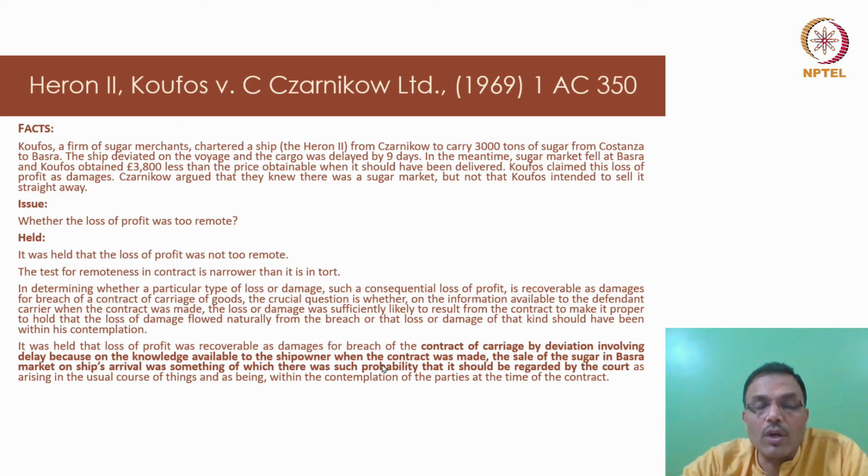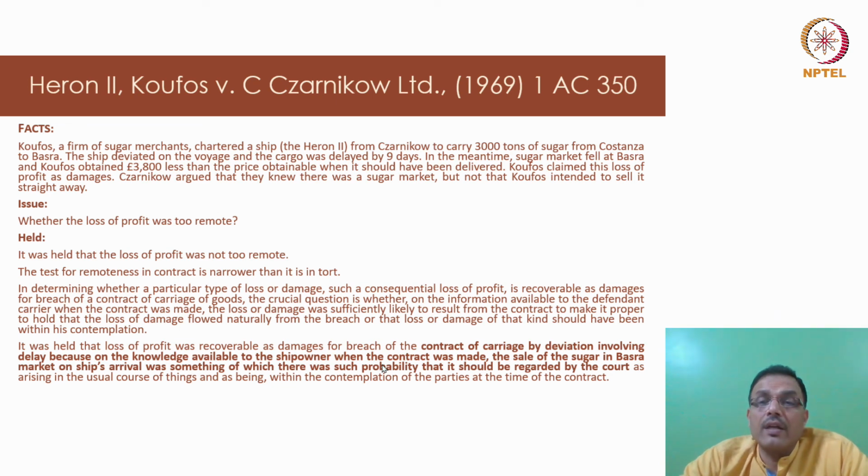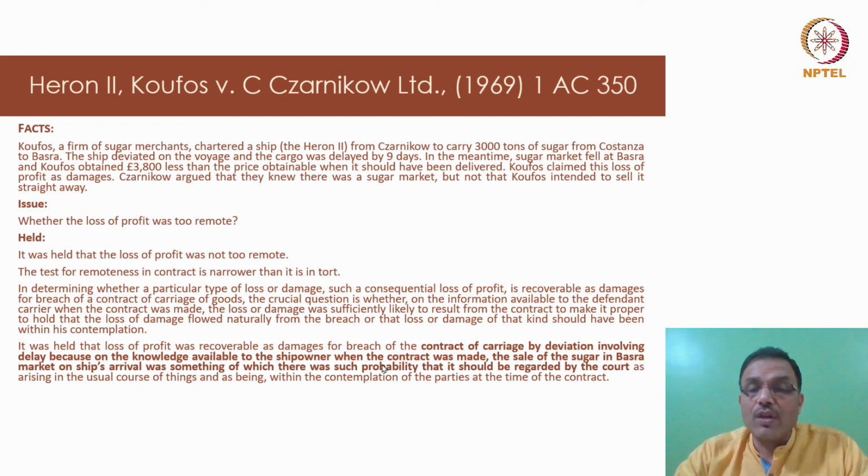That's one important rule, and the entire ship had to actually only serve one customer. So deviations cannot be justified in any manner. And if the delay of 9 days was due to some other events that were not within the control of parties, probably the court would have taken a lenient view, but not otherwise. So in this case, because of the rule of probability, profits were also granted, because that was something that can be easily anticipated and should have been granted to the parties.